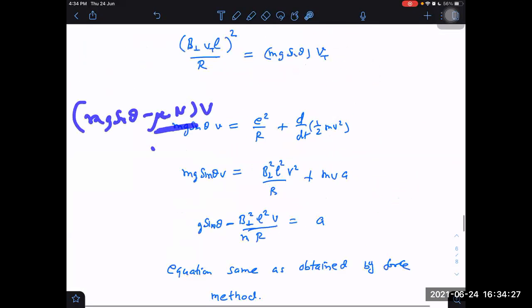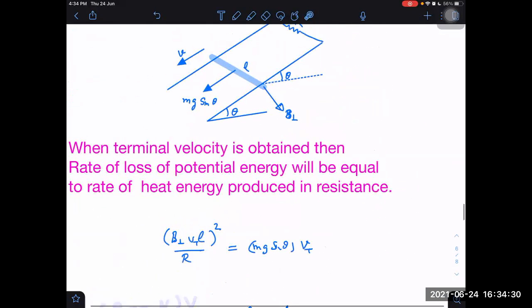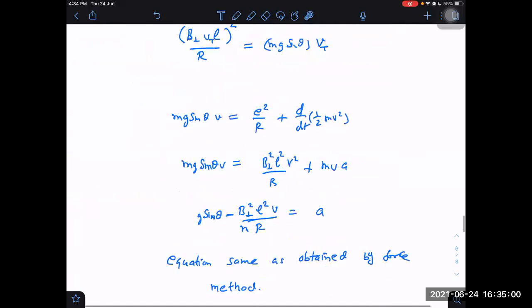Now this is interesting. Usually, I said that B parallel has no role to play. But in case of friction, B parallel will start having a role to play. Why? Because that will change the normal. It will apply force perpendicular to the plane, and that may either increase the normal or decrease the normal, depending upon how the force due to B parallel acts. So B parallel does have a role to play for the cases of friction.